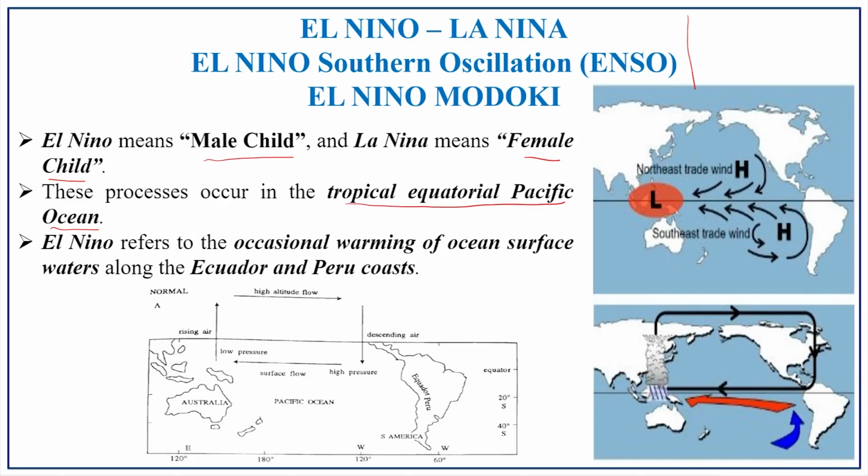El Nino refers to the occasional warming of ocean surface water along the Ecuador and Peru coast. Ecuador and Peru coast is in which continent? That is South America. So, this was the relationship, the process which is going to happen in this Pacific Ocean, Ecuador and Peru, and Australia and the Indonesian archipelagos. These were all the regions connected to these processes.